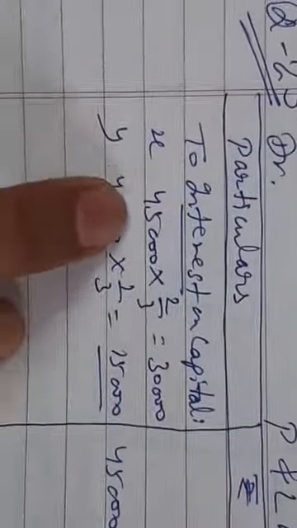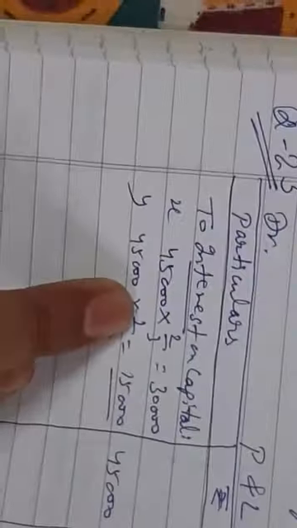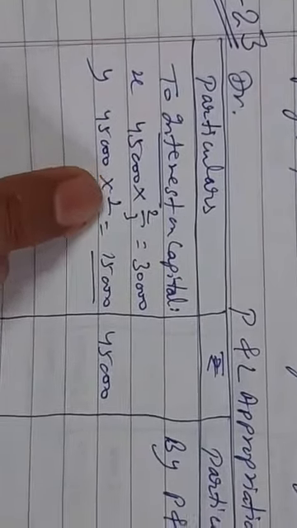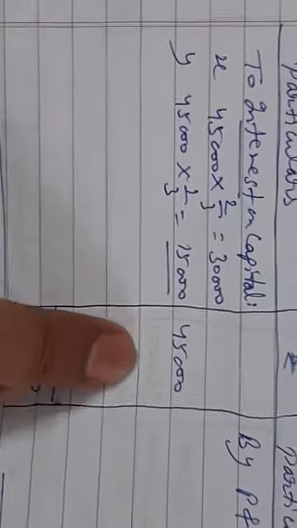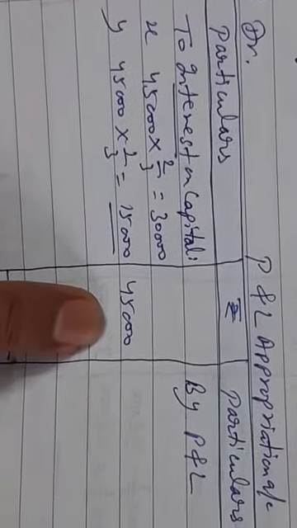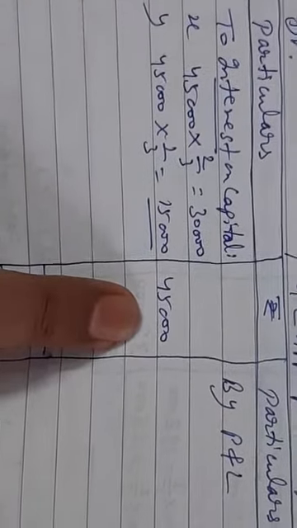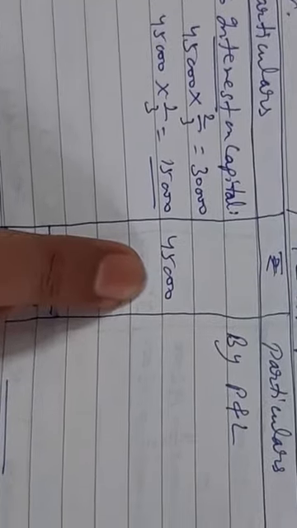So you see, the 45,000 is to be distributed in the profit and loss appropriation account, 45,000 on the credit side, then debit side to interest on capital, because only 45,000 is available, so that much can be apportioned, that much can be appropriated towards the partners. So it will become 2/3, 30,000 for X, and for Y it will become 15,000, so 45,000. So up to the extent of rupees 45,000 only, the profit can be apportioned, the profit can be appropriated. Otherwise, whatever their dues are there, that cannot be satisfied with the available profit.